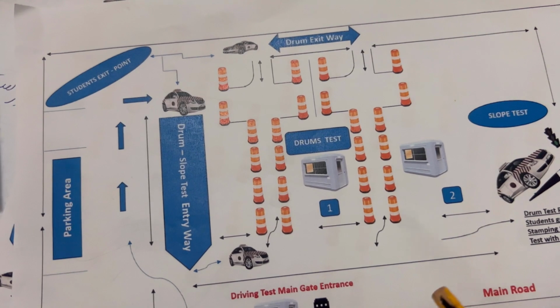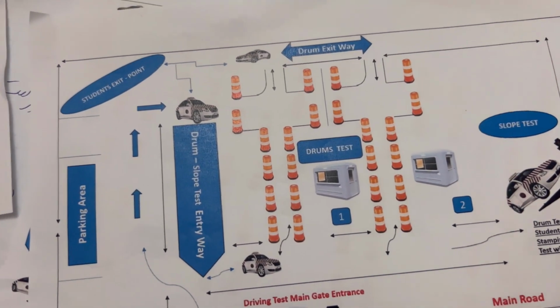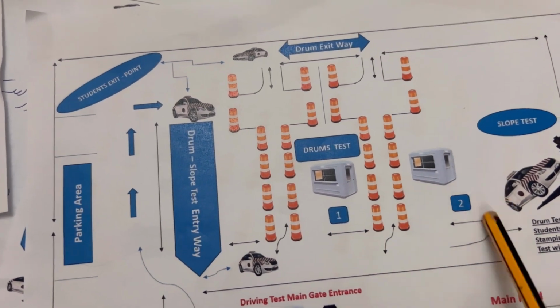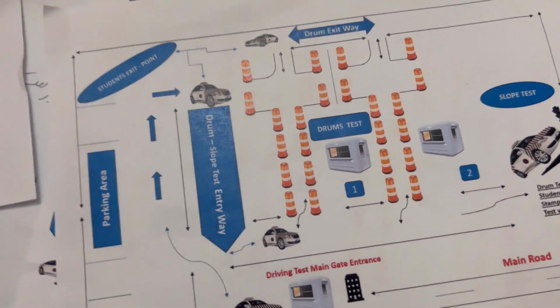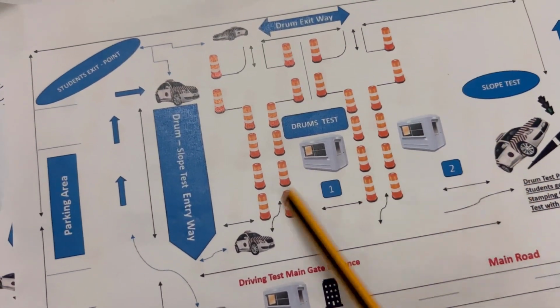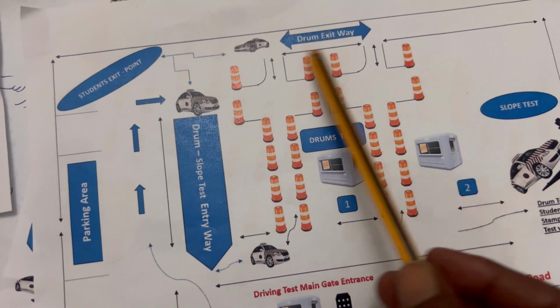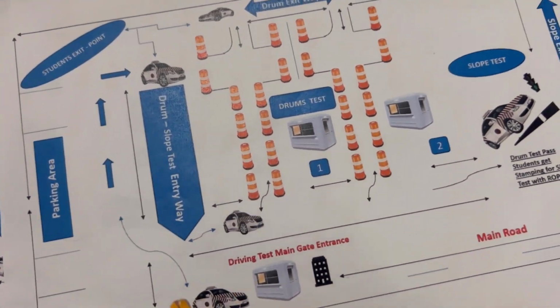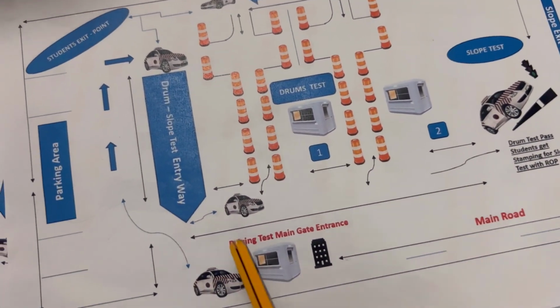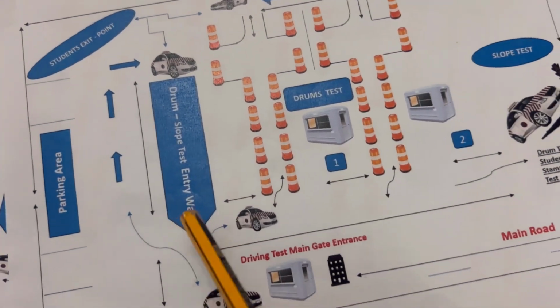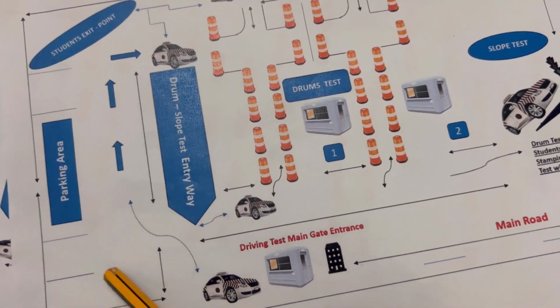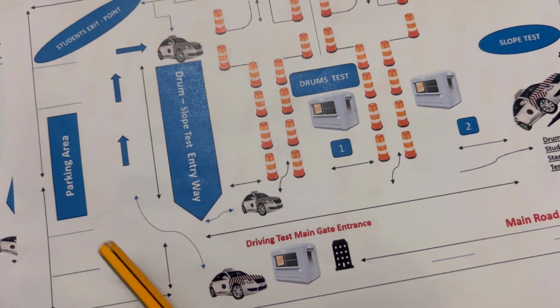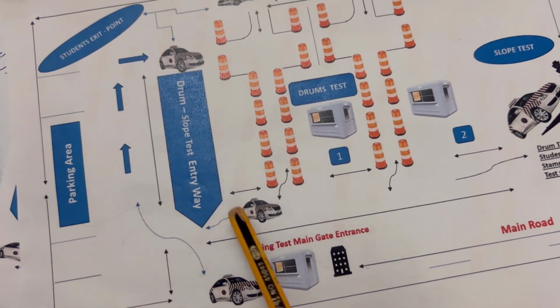What will happen? You will fail in the slope. You will come back again another 5 days. You will do the slope test again. So don't go to slope many times. Only one time, go out to the parking. And don't go out on main road. No, you have to park your car inside the location. Okay? Inside the location. There is a parking. Parking in the left, the right, no problem.